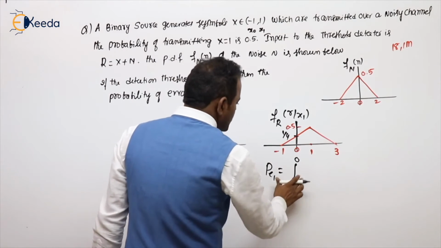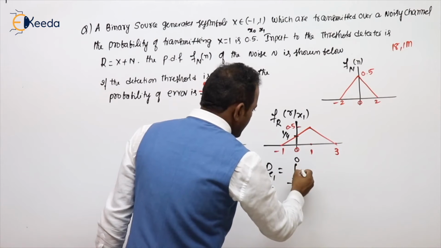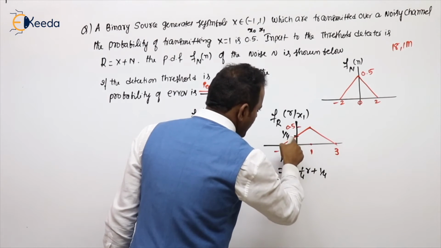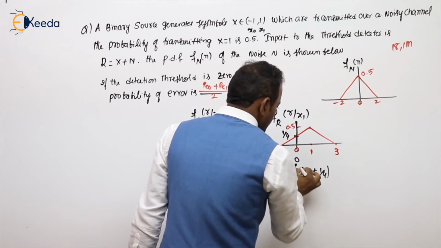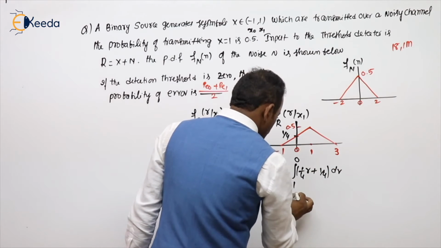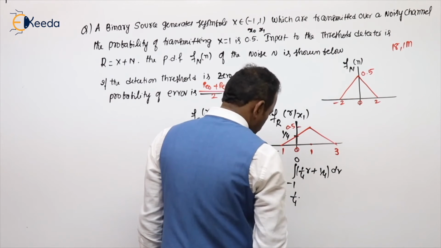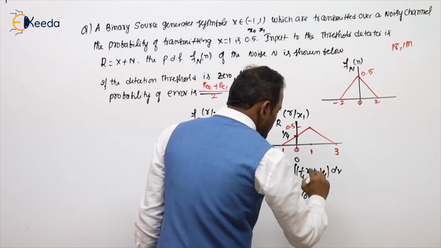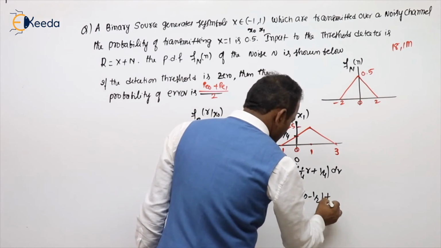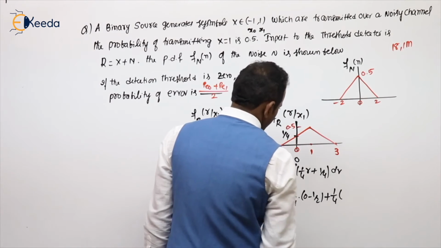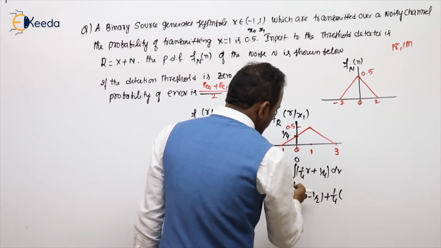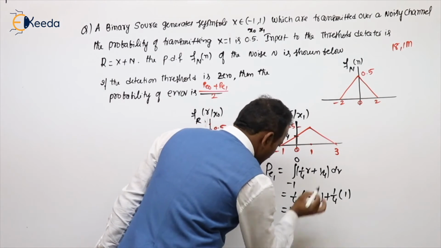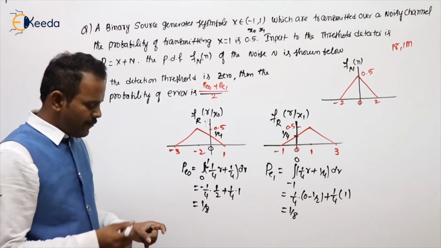Simple logic. This is -1 to 0. What is the expression of this line? 1 by 4 r plus 1 by 4, because crossing the y-axis at 1 by 4, into dr. So 1 by 4 r square by 2, 0 by 2 will be 0 minus 1 square by 2. So minus 1 by 2 plus 1 by 4 dr will be r, 0 minus of minus plus. So plus 1 will come. Here also you will get another 1 by 8. 1 by 8 will be gone.